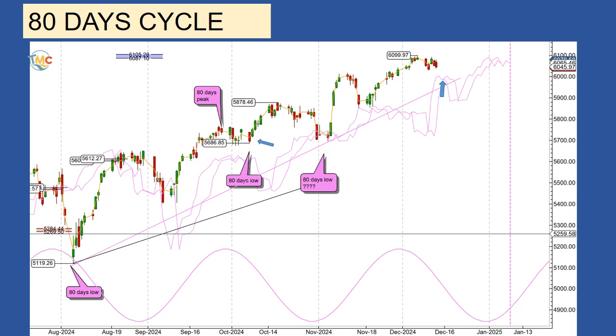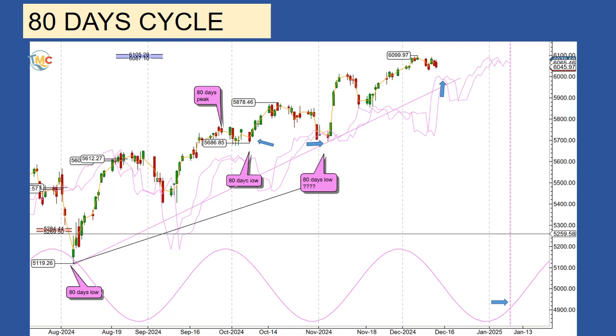The second option, which is the most likely to happen, is that the last 80-day low was on November 4th. In this case, we can expect the next 80-day low on January 11th, 2025. Is this scenario the right one? The last 80-day cycle was 90 days long, which is very long for an 80-day cycle, which usually has an average of 68 days on the Hurst nominal model, but it is not impossible due to the political context, with the U.S. presidential election. Then we can have a short rally to form the 80-day peak, then a decline on its way to the next 80-day low.